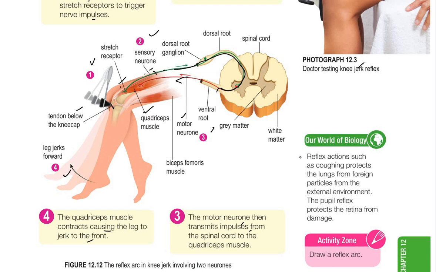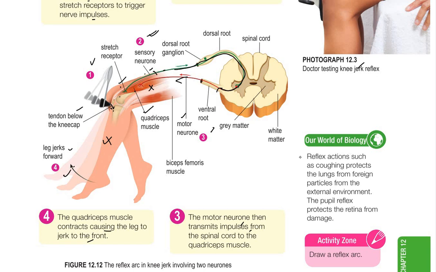The leg jerks forward, automatically. If you knock on the tendon below the kneecap, this action will occur. If you knock elsewhere, it will not, because the quadriceps muscle has the stretch receptor that detects the stimulus and sends the impulse to the sensory neuron.